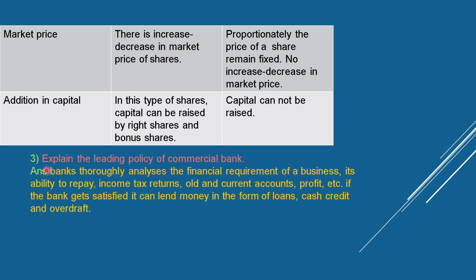And third question: explain the lending policy of commercial banks. The bank carefully analyzes the financial requirements of a business, its ability to repay, income tax returns, old and current accounts, profit, etc. If the bank is satisfied, it can lend money in the form of loans, cash credit, and overdraft.